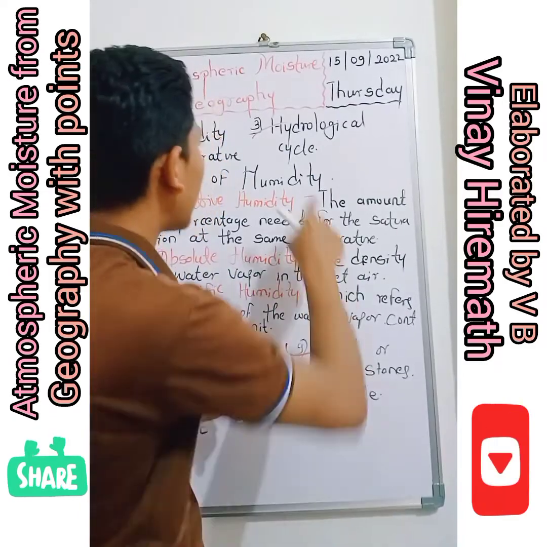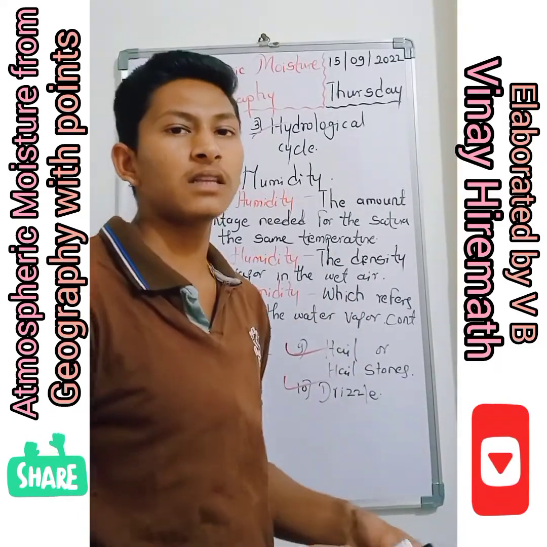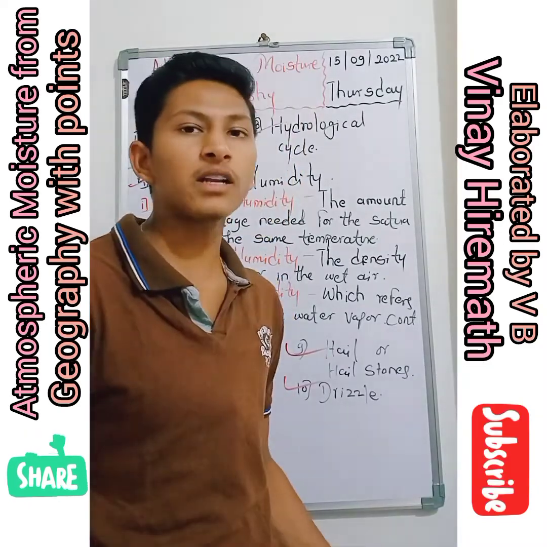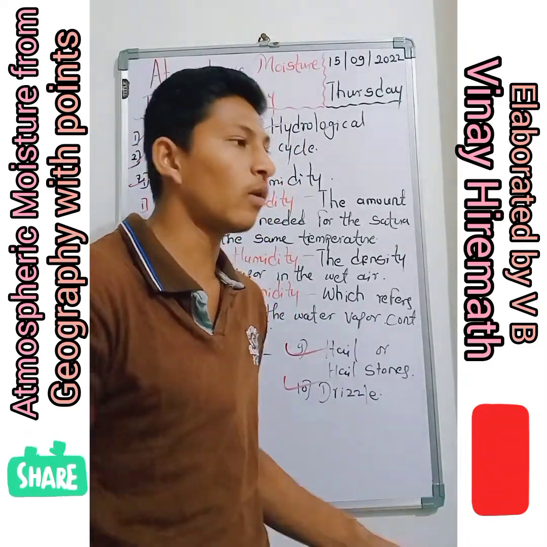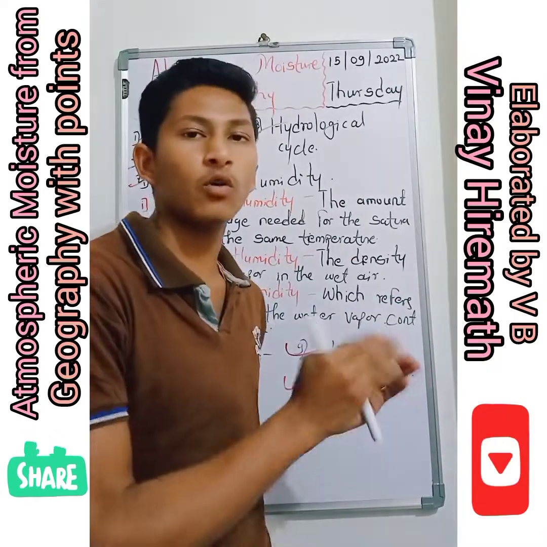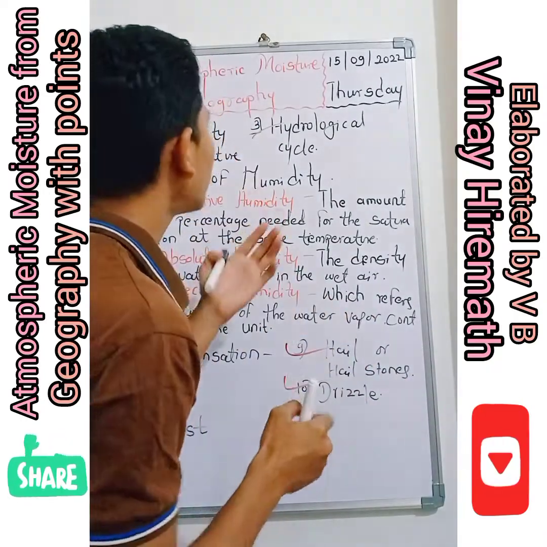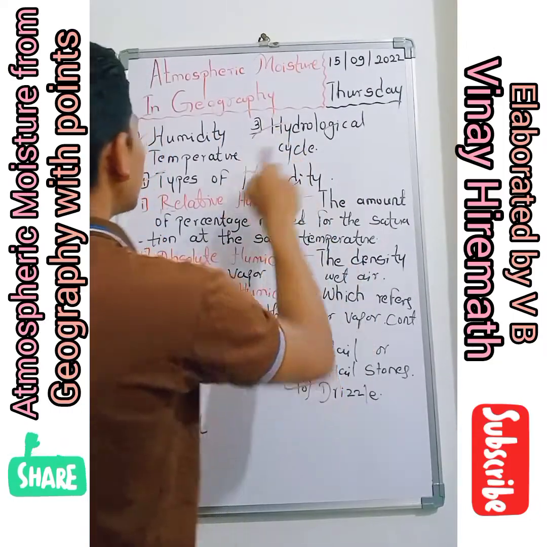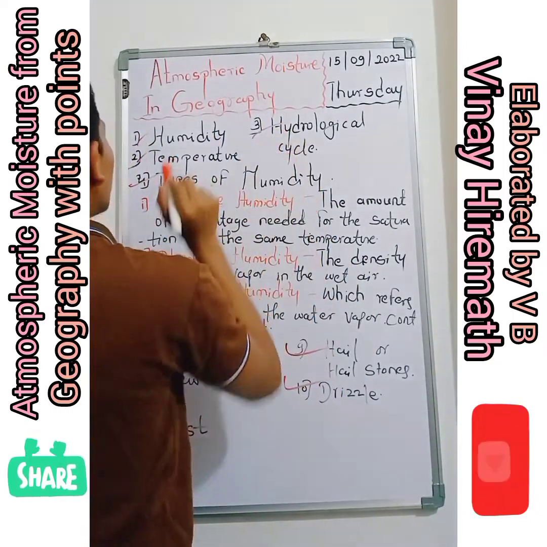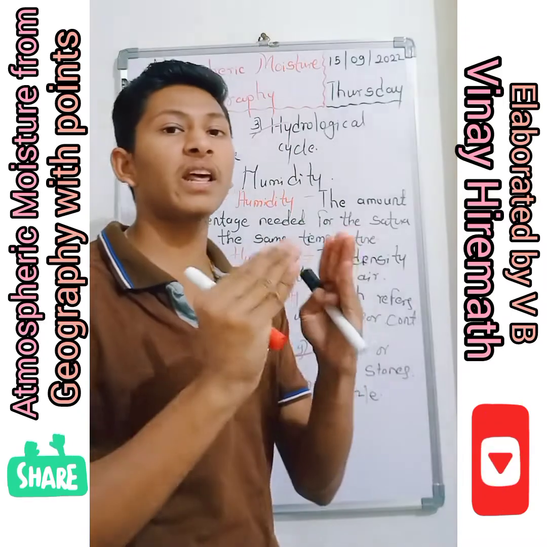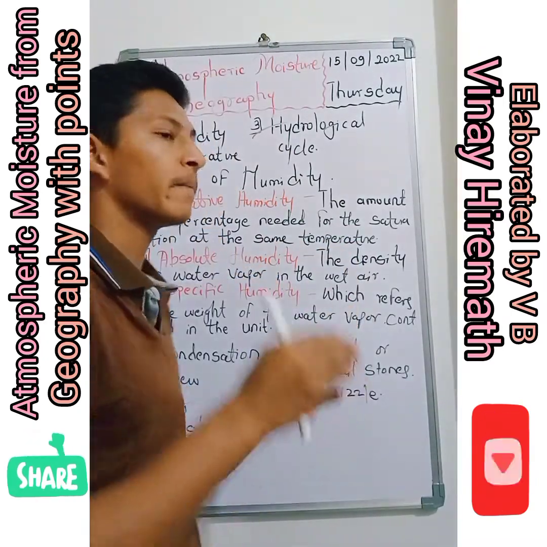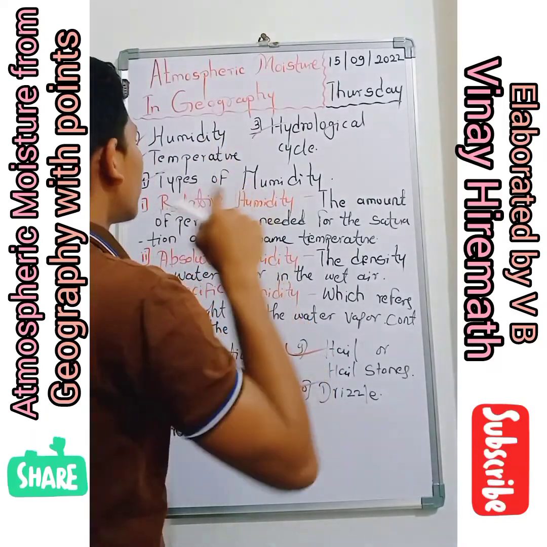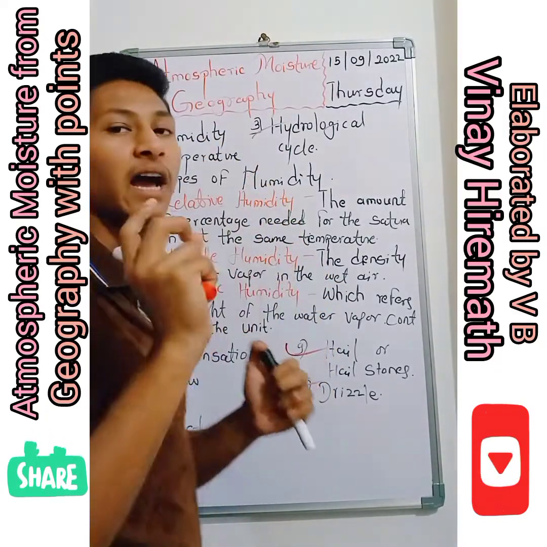Due to the precipitation, the water falls on the earth, flows towards the ocean or sea, and again turns into evaporation and water vapor. That's what we call the hydrological cycle. Temperature is nothing but the solar radiation which reaches the earth, that's what we call the temperature. That is similar to the insolation.